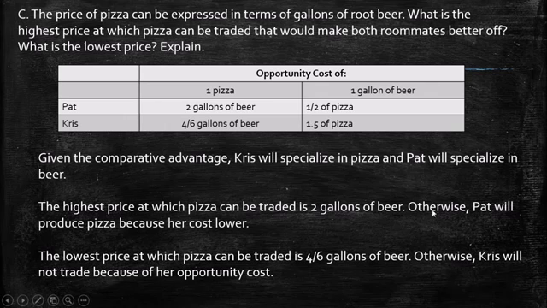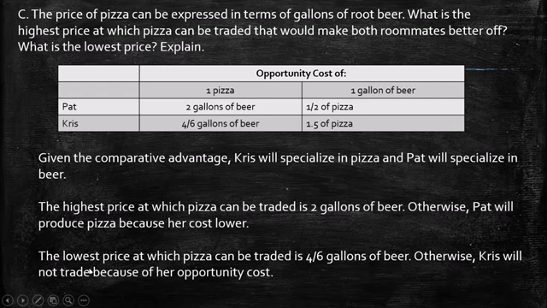Why? Because otherwise, if the price is higher, Pat would produce pizza because her cost is lower. So this is going to be the maximum value. Maybe we can put 1 gallon of beer, so both are going to have benefits.